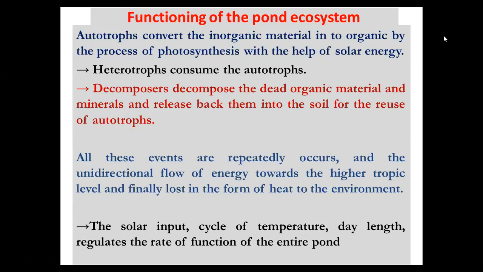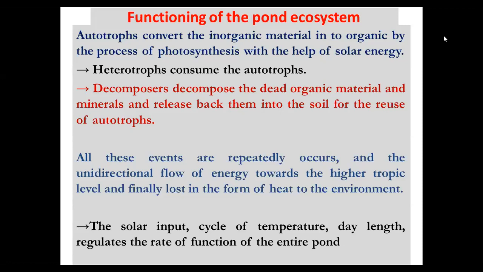Now all these events occur repeatedly, and there is a unidirectional flow of energy towards higher trophic levels, finally lost in the form of heat to the environment. This is about the energy flow of the ecosystem. Energy comes from solar radiation and is converted into carbohydrates by photosynthesis.